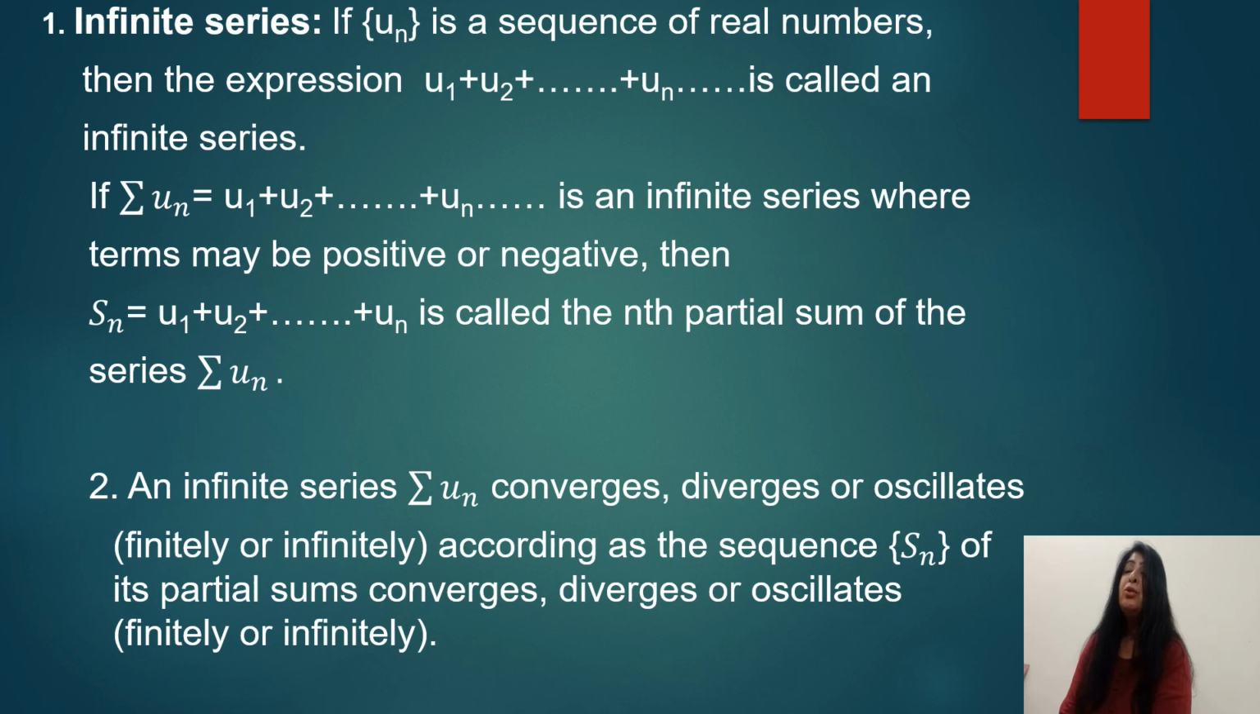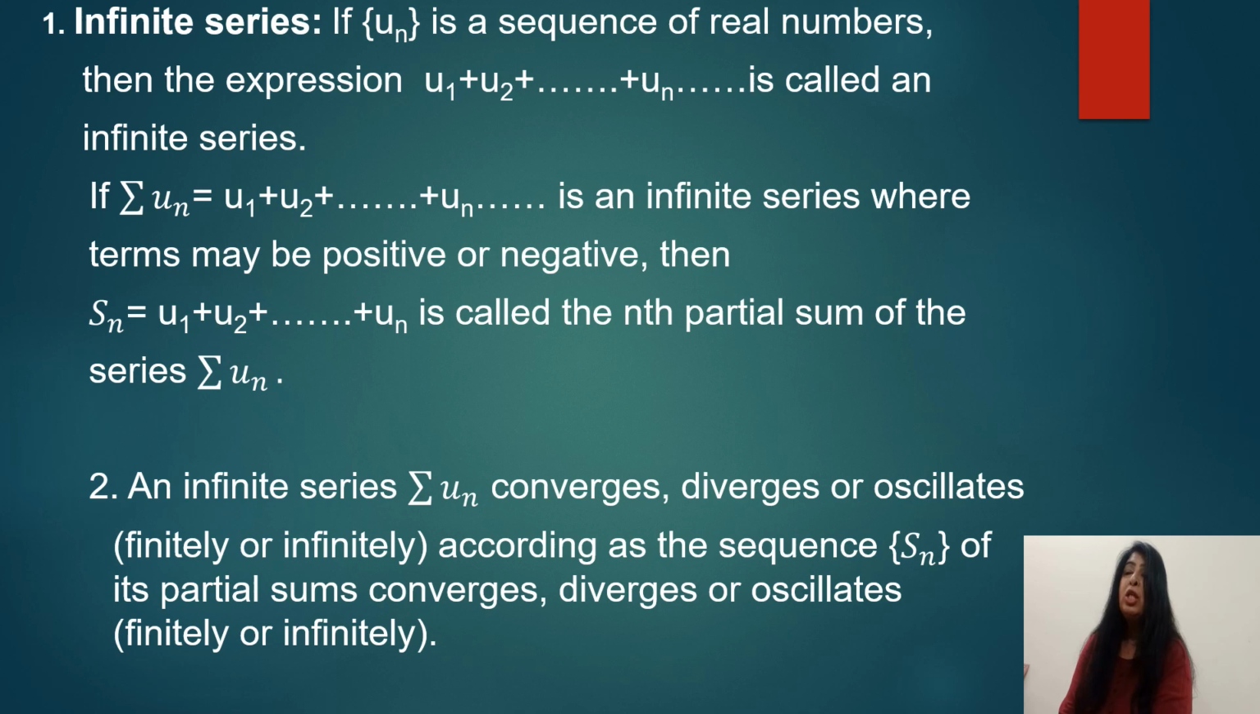An infinite series: if u_n is a sequence of real numbers, then the expression u_1 plus u_2 and so on plus u_n is called an infinite series. Now it can be written as summation u_n. This is the infinite series where the terms u_1, u_2, u_3 may be positive or negative. S_n: what do you mean by S_n?